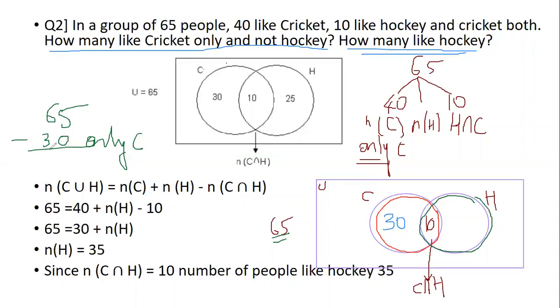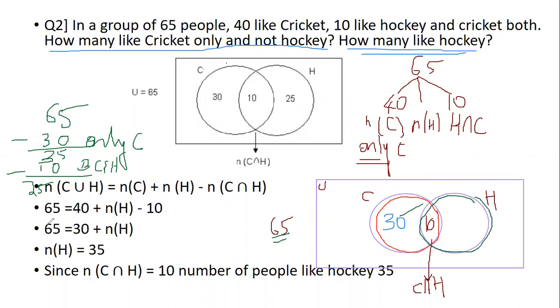Out of that, 30 of them will play only cricket. So what is left out? 35 is left out. Now, out of this, I will again subtract 10 who play both cricket and hockey. I subtract 10 again. So what is the result that is remaining? 25.